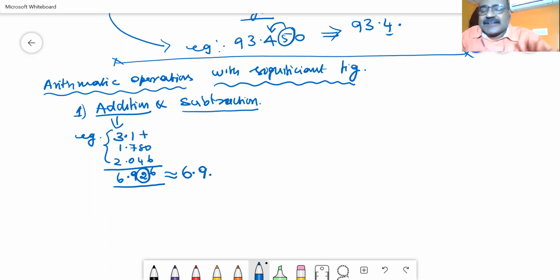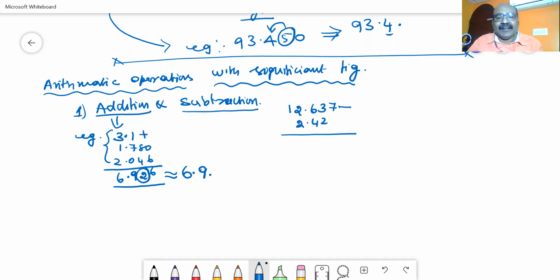The same principle you use in subtraction also. What is the subtraction? 12.637, and you subtract the value 2.42. Come on, subtract. Here you will get 7. 3 minus 2, 1. 6 minus 4, you will get 2. 12 minus 2, you will get 10. So 10.217.